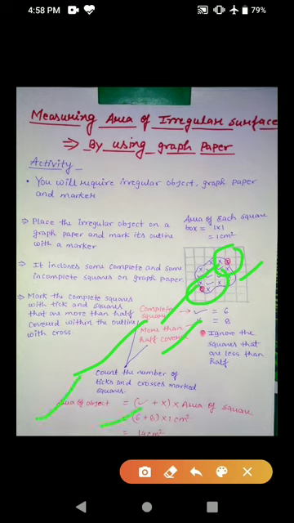6 plus 8, 14, into 1 centimeter square. 1 centimeter square is the area of each square box. So 14 into 1. So finally you will get the area of the irregular object, 14 centimeter square. So by using this activity we can find the area of an irregular object.